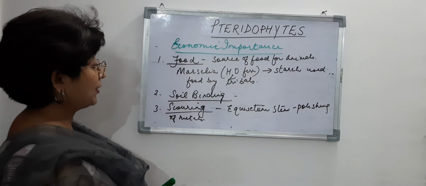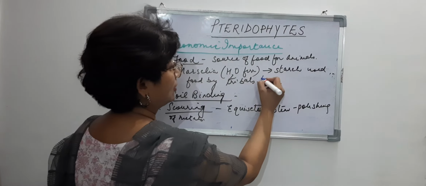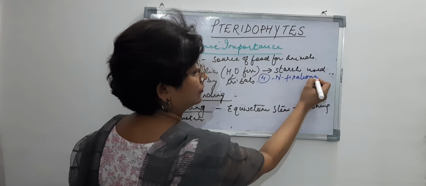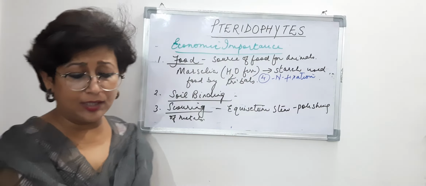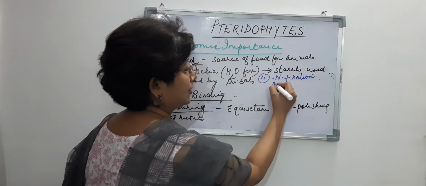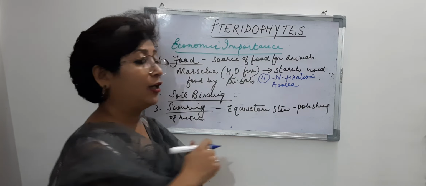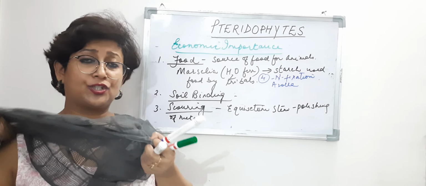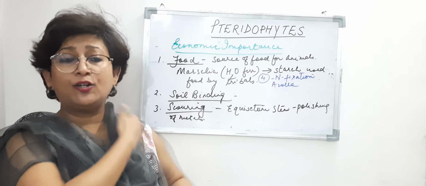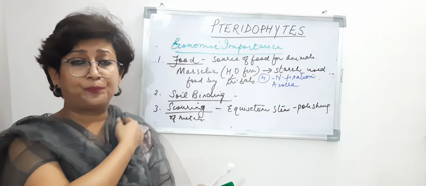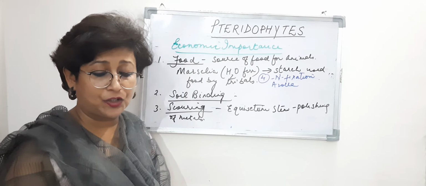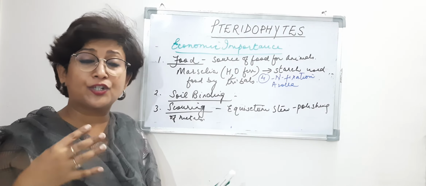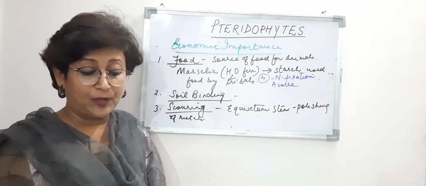Then they are also good at nitrogen fixation, right? I'm writing it on the other side here. The fourth point is nitrogen fixation. So that is again one great importance. And Azolla, I'm writing it here, Azolla is again a water fern, and it has a symbiotic relationship with nitrogen fixing cyanobacteria, right? And for nitrogen fixation it is inoculated, put in paddy fields to function as a biofertilizer as well, right?